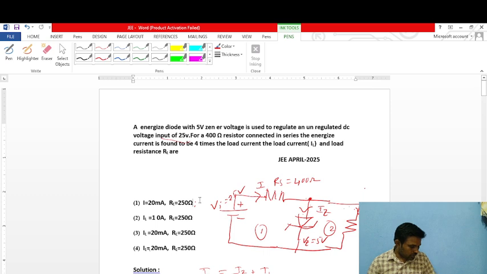The second option is 0.5 ohms. The third option is 250 ohms. The fourth option is 500 ohms.